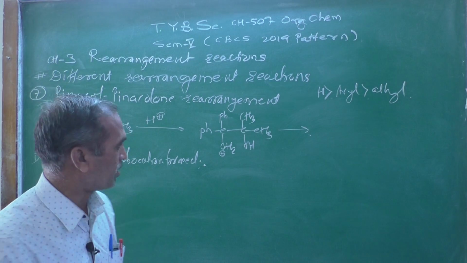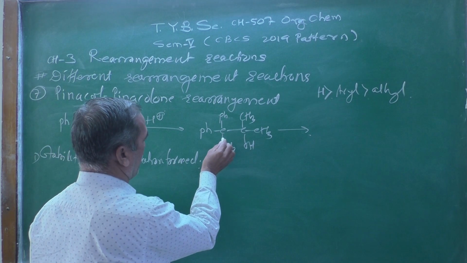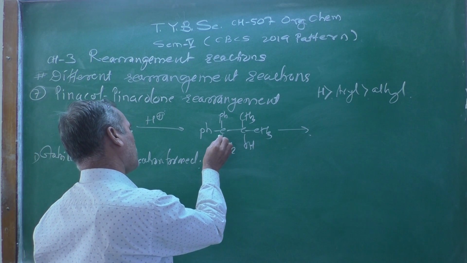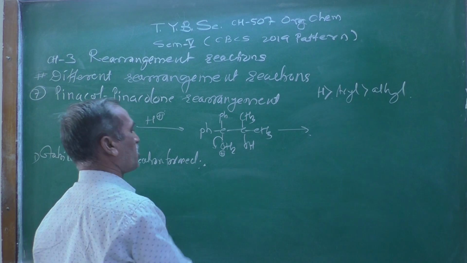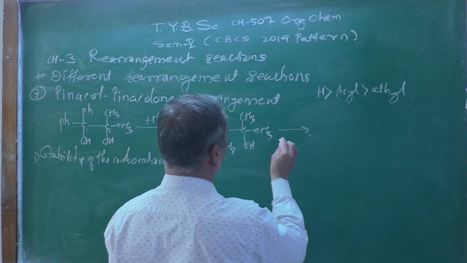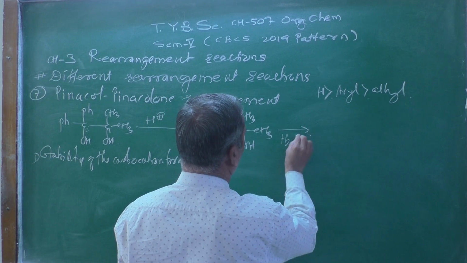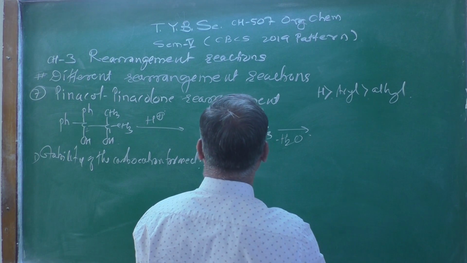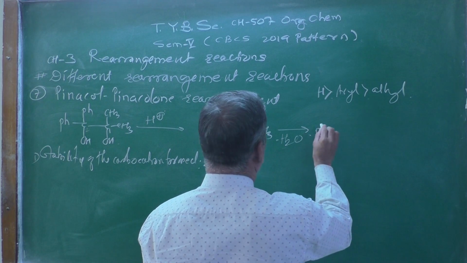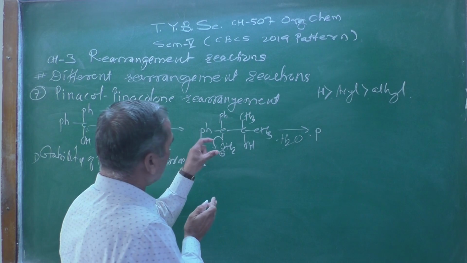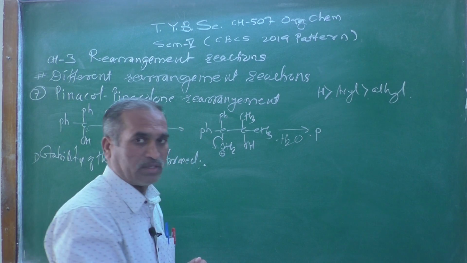That oxonium ion is very unstable and tries to stabilize itself, and therefore there is a loss of a water molecule, which takes its bonding pair along with it.